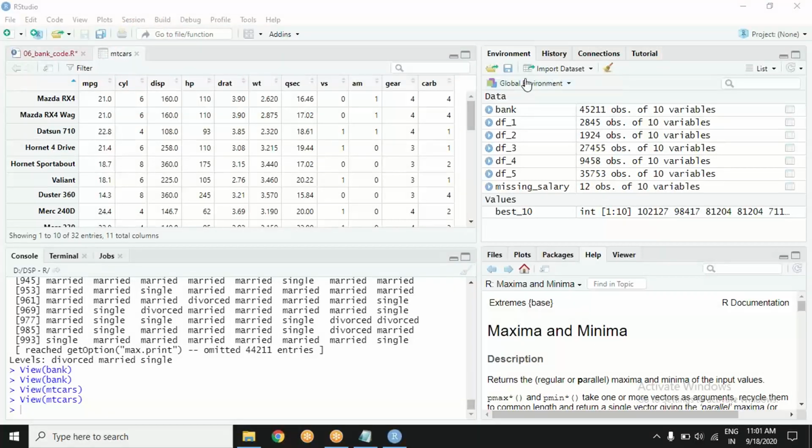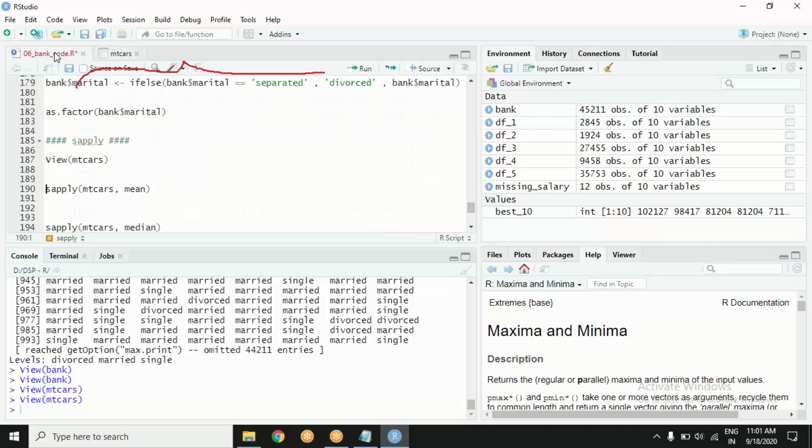So that's exactly what sapply does. We want to apply the same function to several columns, maybe all the columns. So how do we do that? The syntax would be